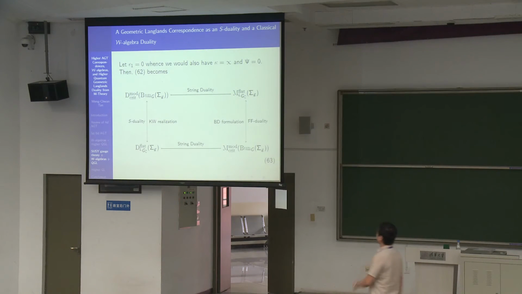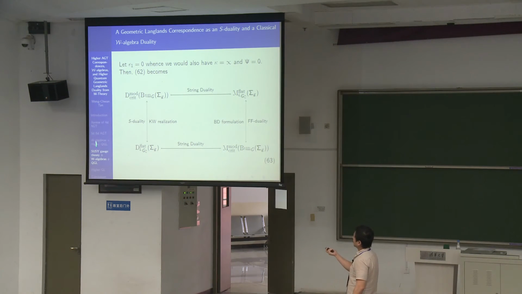We're not done yet. You can take the epsilon 1 equals 0 limit. If you remember, that was k plus h^v equals epsilon 2 over epsilon 1. So you take epsilon 1 to be 0, and you end up getting a W algebra at infinite level. That is a classical W algebra, which you can argue gives you flat LG_C bundles through the idea of opers. And since there is a module, you have a module of that, actually. And so here we have this already.